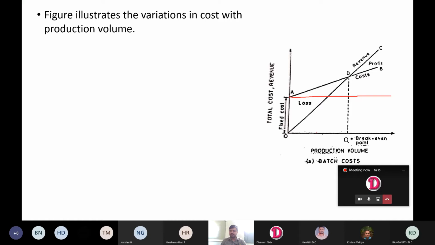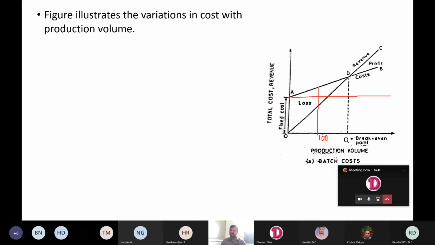Then from here to here, it is the variable cost. Suppose, for example, the production volume is 100 at this location. If you want to find out total cost when you are producing a product in 100 units, then this value is the fixed cost, and from here to here, this is the variable cost, and this value will give you the total cost.